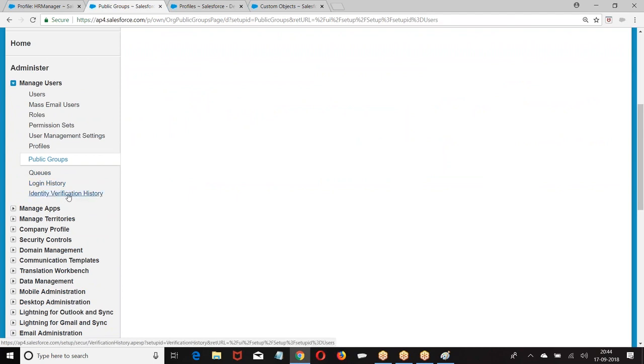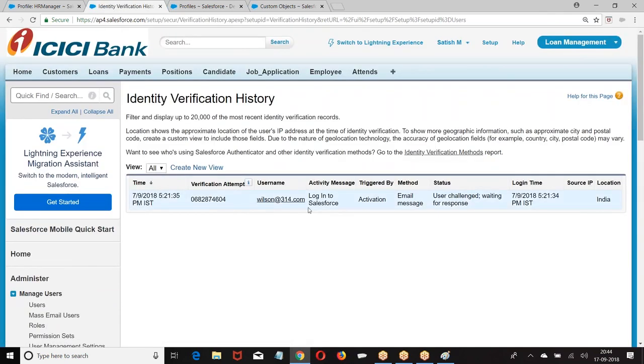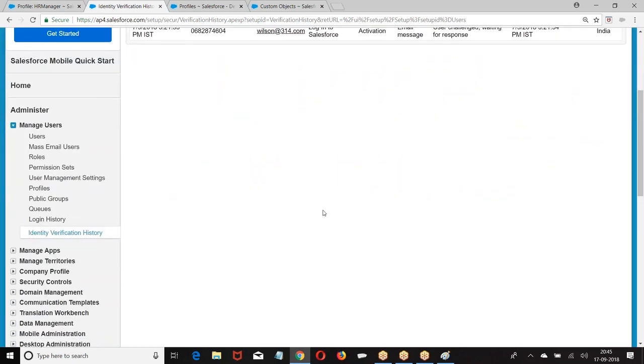Identity verification. Now when you are trying to log in, sometimes you get OTP, right? That OTP, how many OTPs you have received, where you received, through mobile or phone. So did you use it or not? You requested the OTP, but you are not using that. So waiting for response. Now this is what? Managing users. In this set, all the topics are clear.